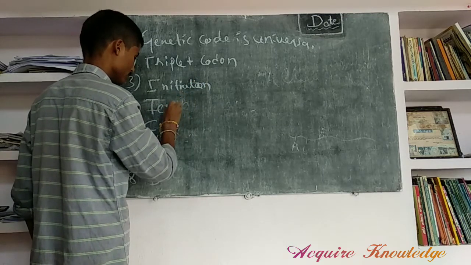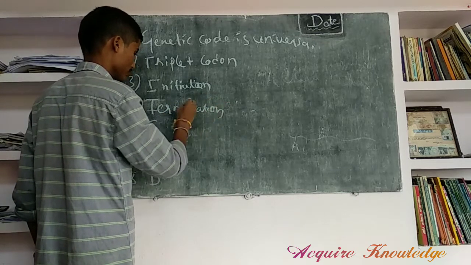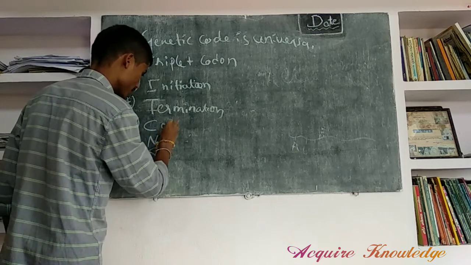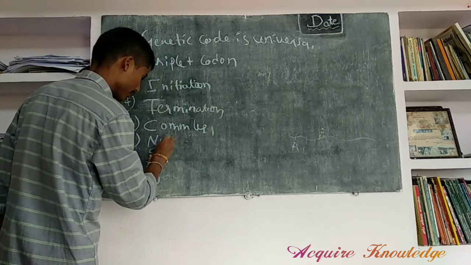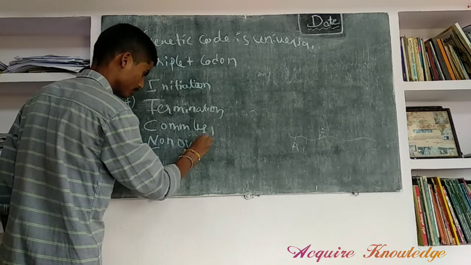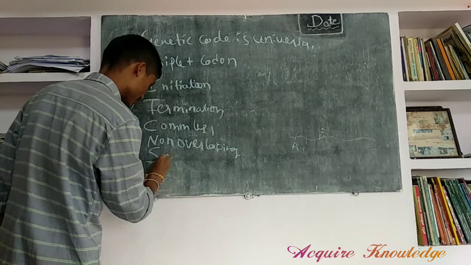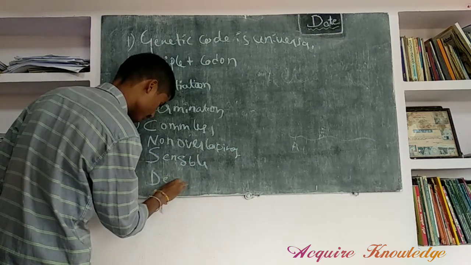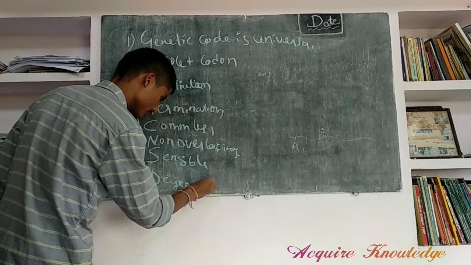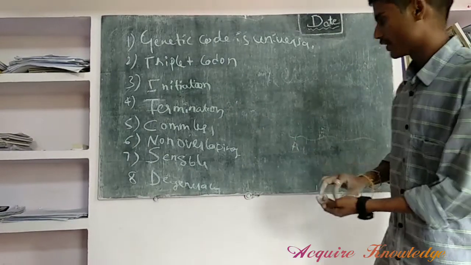T means terminator codon, termination. C means commaless. N means non-overlapping. S means sensible. D means degeneracy. These are the 8 properties of the genetic code.